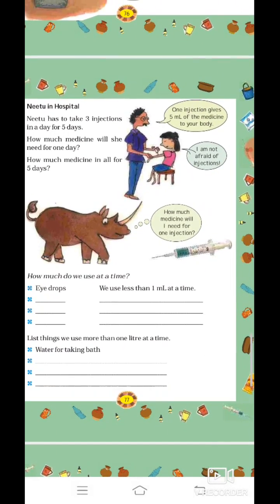Neetu in hospital. Neetu has to take 3 injections in a day for 5 days. Now, one injection gives 5 ml of medicine to your body. How much medicine will she need for 1 day? Now, see, each injection has how much? 5 ml.